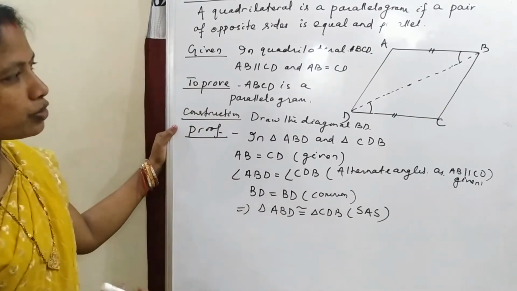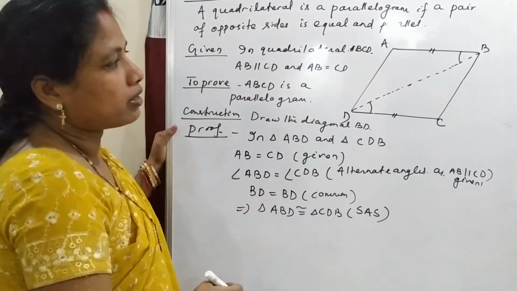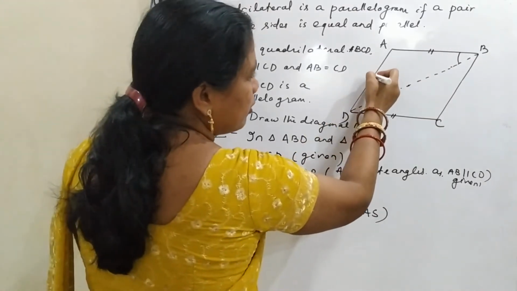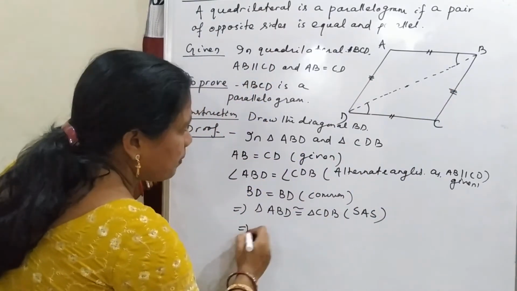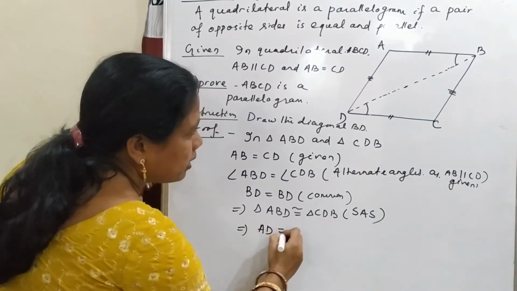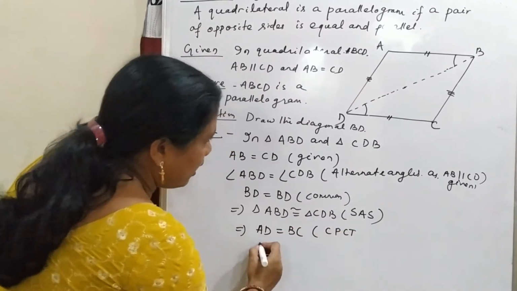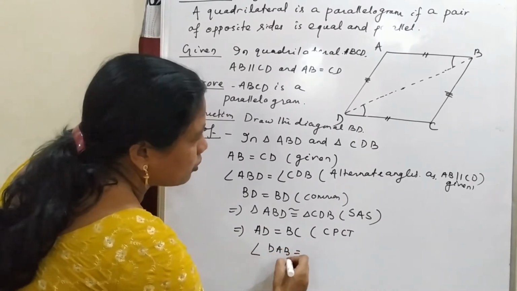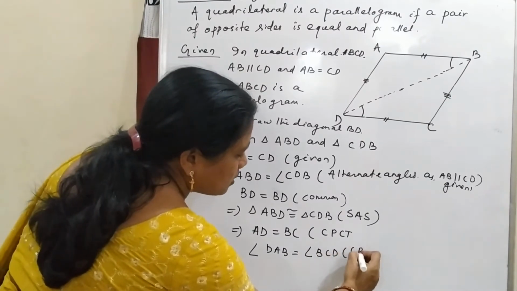Then if these two triangles are congruent, their corresponding parts are also equal. Then AD will be equal to BC. So this implies AD is equal to BC by CPCT, and angle DAB is also equal to angle BCD by CPCT.